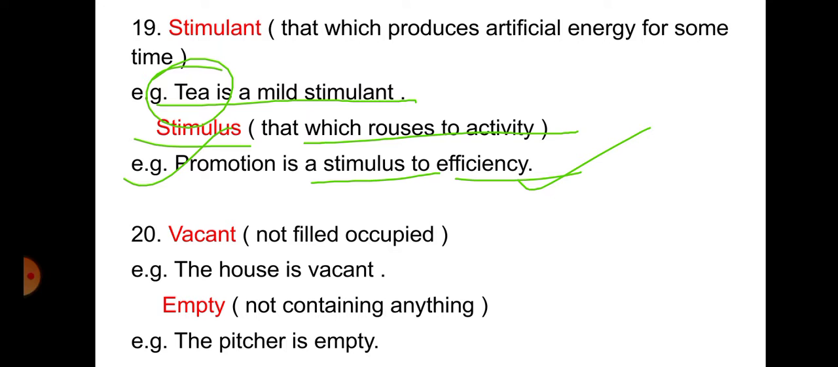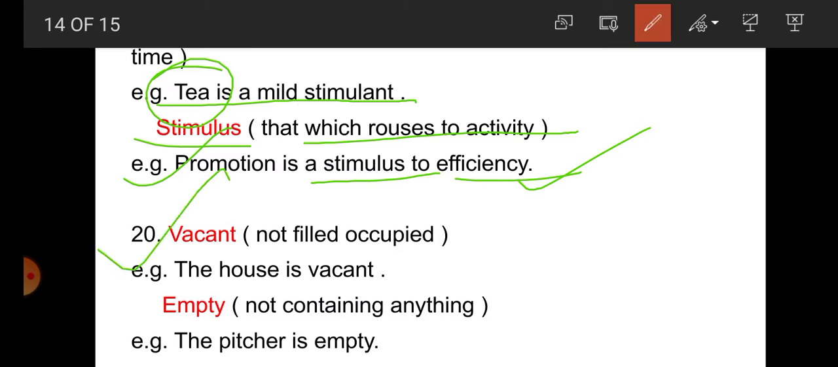Now the last one, number 20, vacant and empty. Both are very important synonyms student. Vacant means not filled or occupied, and empty means not containing anything. For example student, the house is vacant. It means the house is not filled or occupied, there is no one living in the house. So if there is no one living in the house, we can write the house is vacant.